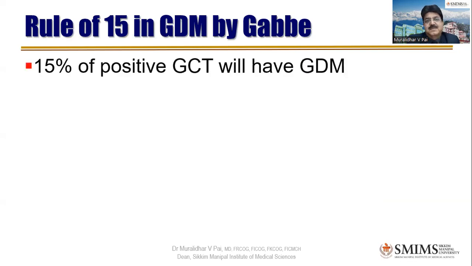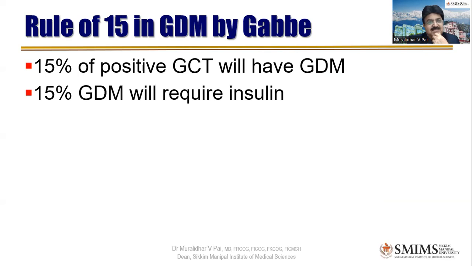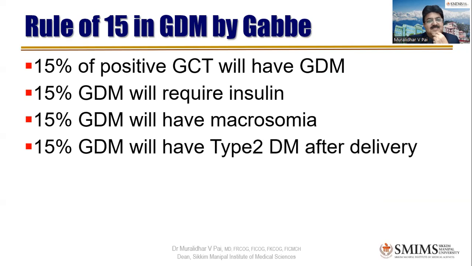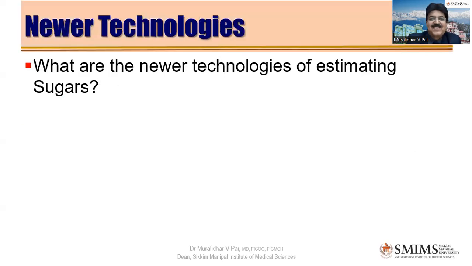Now the rule of 15 in GDM, that is Gabbe's rule. Some examiners have the habit of asking this. Do you know this? Gabbe's rule says that only 15% of people who have GCT positive will have GDM. Out of them, only 15% will require insulin. Out of these, only 15% will have macrosomia. And only 15% of GDM will progress to type 2 DM, as we discussed in the beginning of the session. So it is 15 for a change. Otherwise, Dr. Pratap used to always say 10%, 10%, 10. Now it is 15% here, Gabbe.